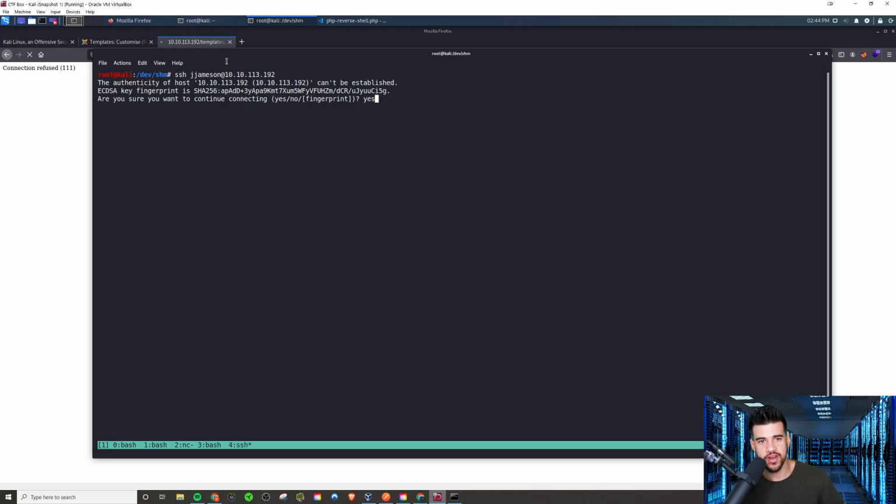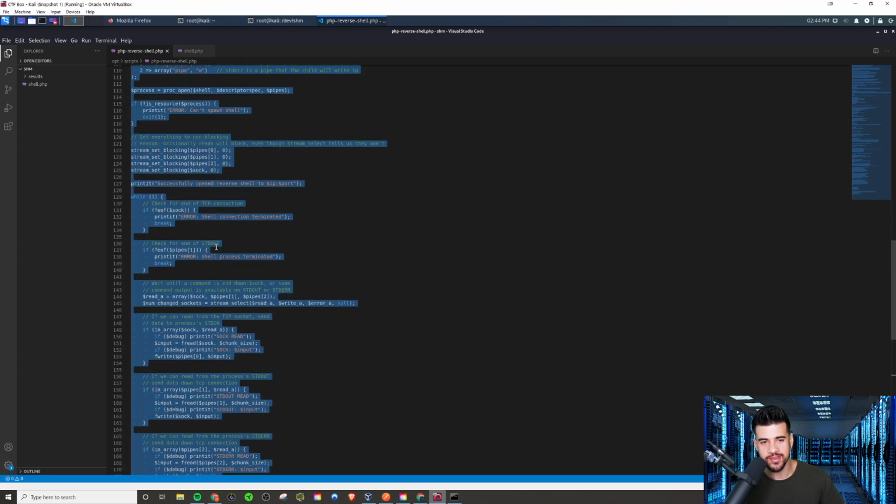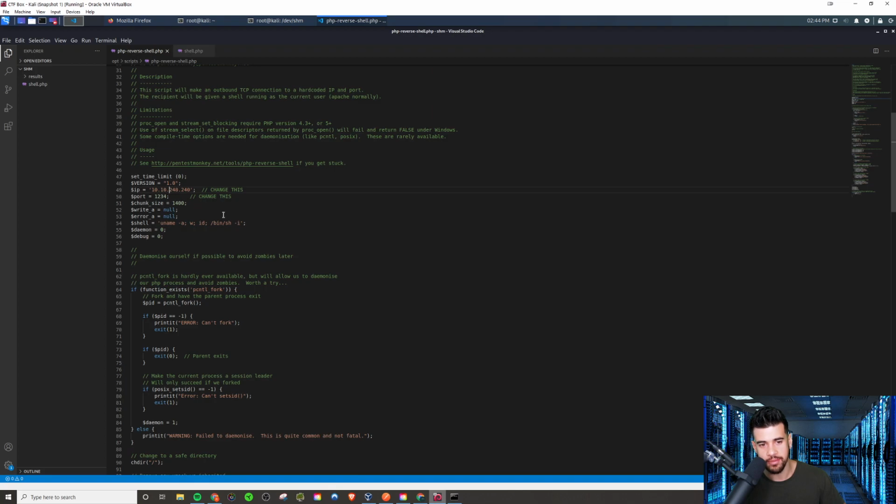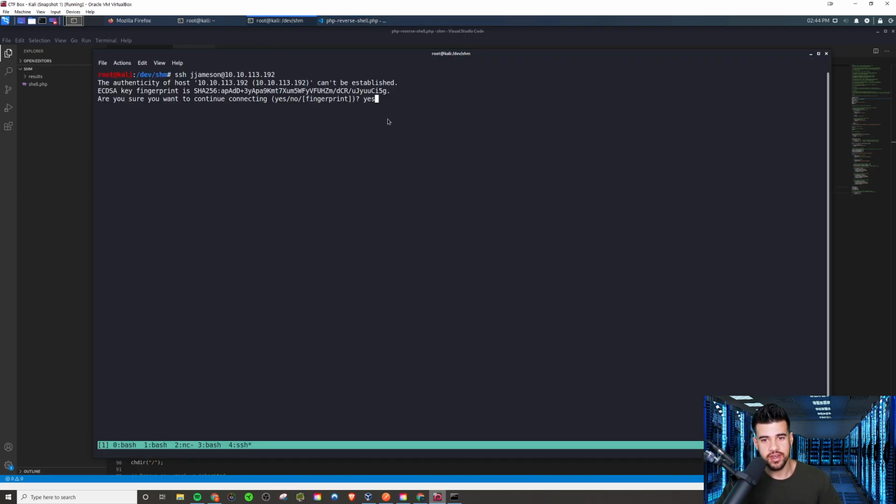I end up having to reset things between takes. That's why the IP address is different than it was before, if you noticed that. What I realized with this script the first time was that I was not putting our attacker IP address here. I was putting the target IP address. I was like, why isn't this working? And I kept resetting the box only to realize, oh, stupid mistake. Even I make these dumb mistakes sometimes, right? So don't get discouraged if you ever make a similar mistake. But once I fixed that, we were able to get the shell.